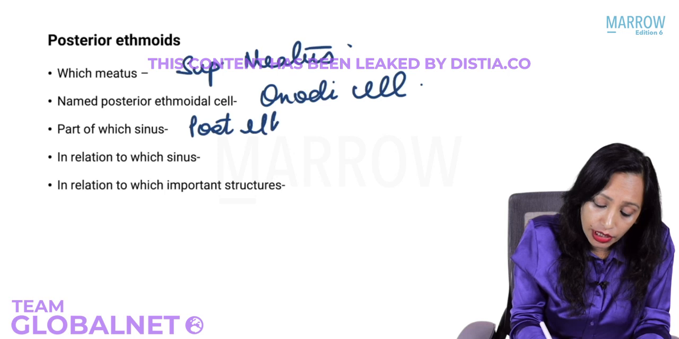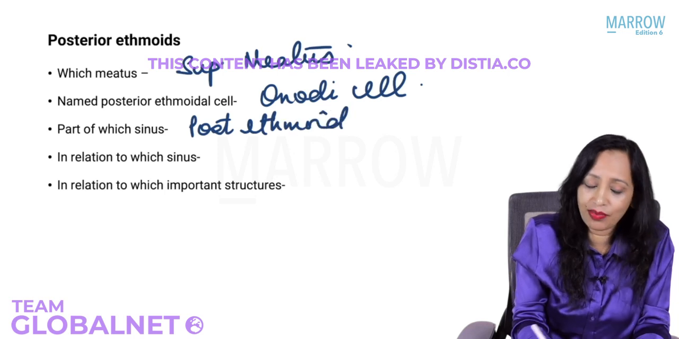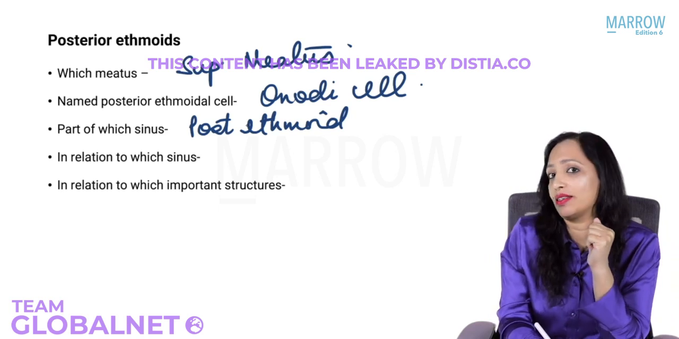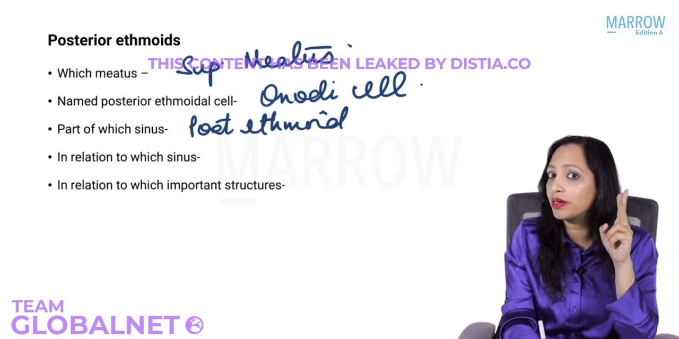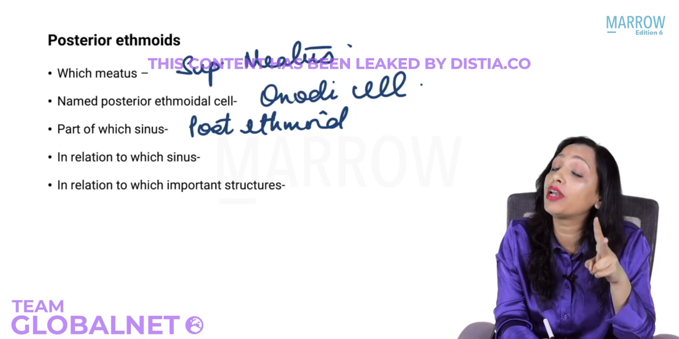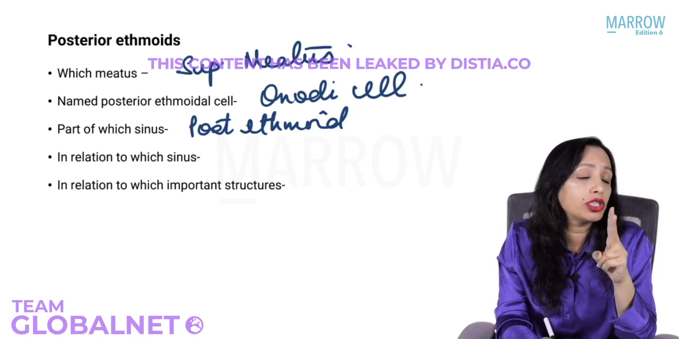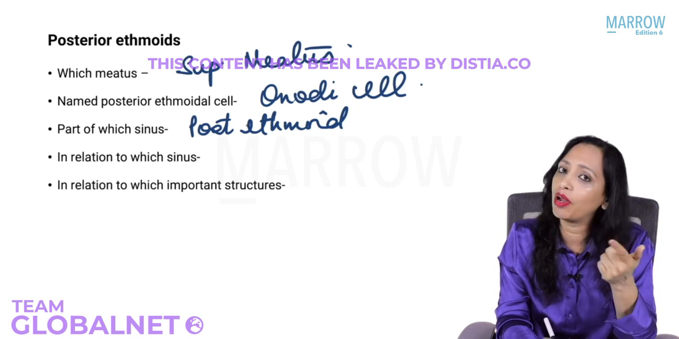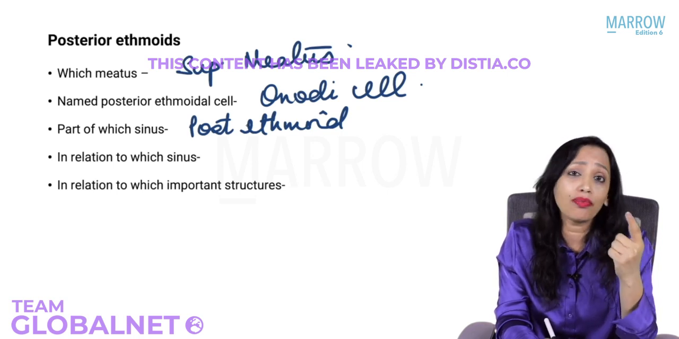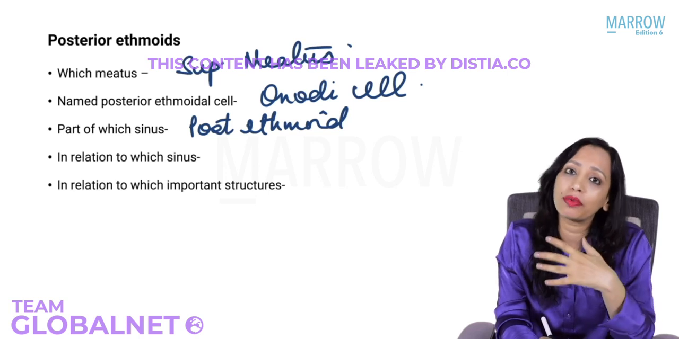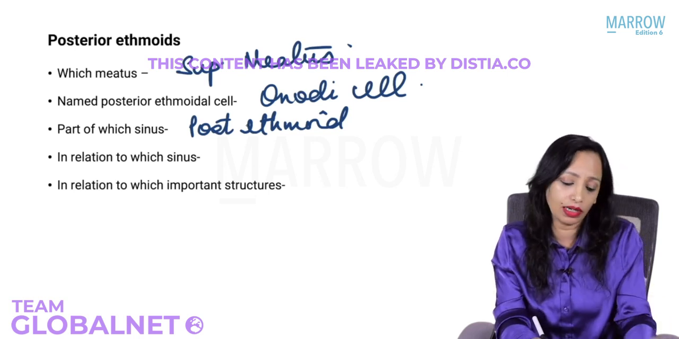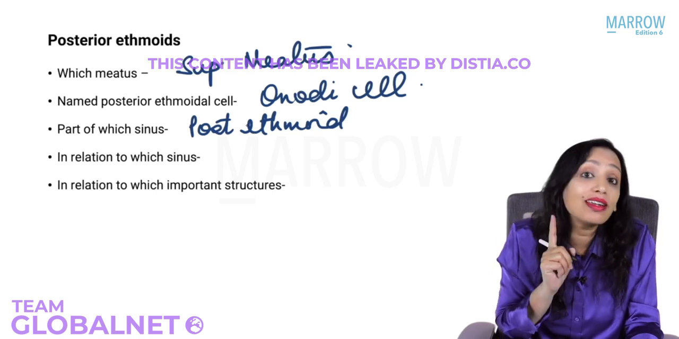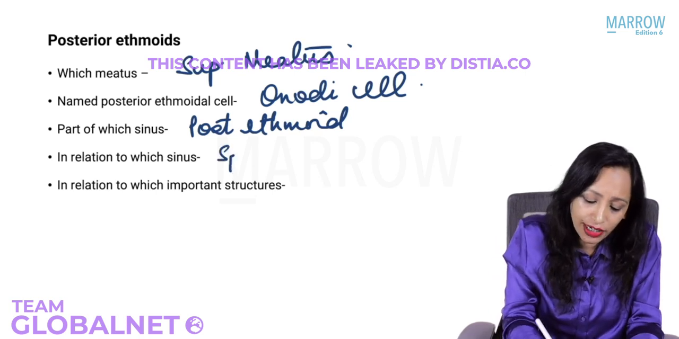It's a part of posterior ethmoids, but the question changes now. It is in relation to which sinus? Can you make out, these are two different questions. It is a part of which sinus, and second, it is in relation to which sinus. If you are in too much of a hurry to answer, you just mistake one for the other, and then the answer is wrong, whereas these are such simple questions. And very frequently asked. So it is a part of posterior ethmoids, but it is in relation to the sphenoid sinus.